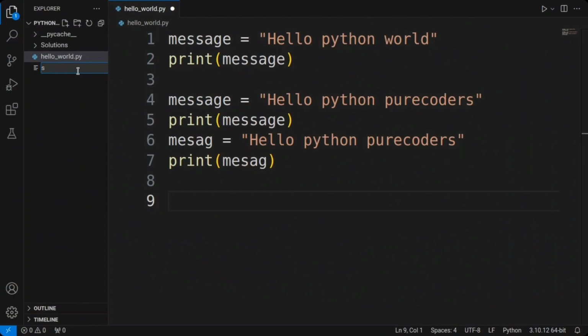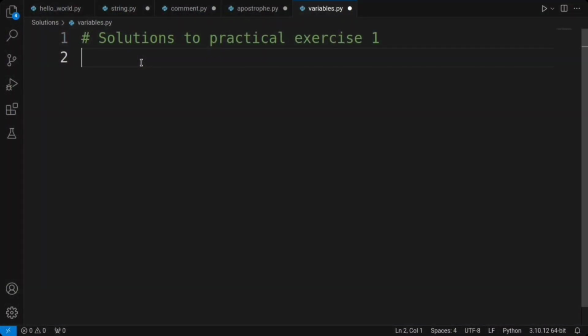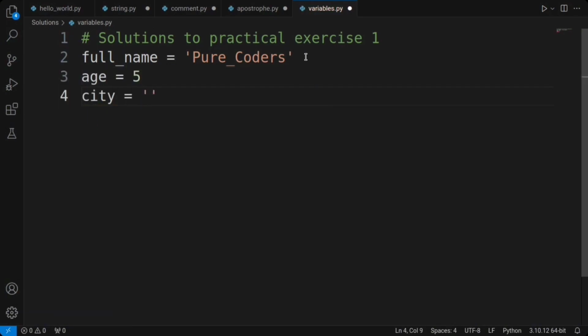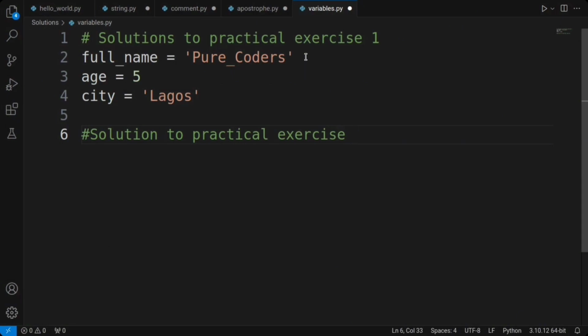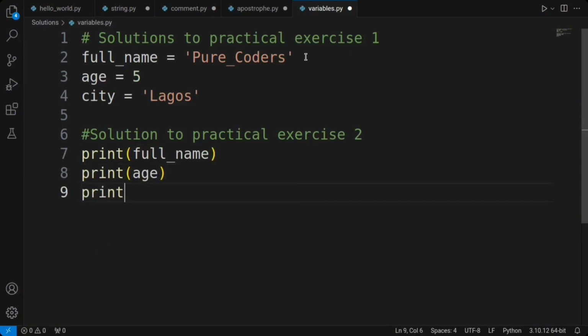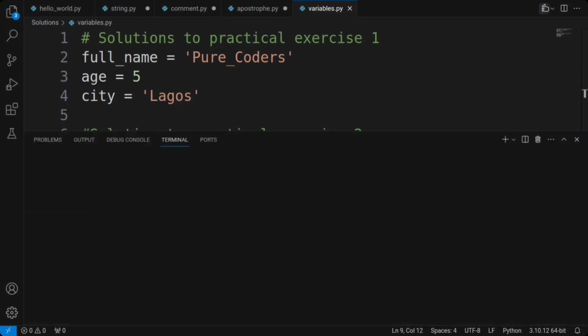I'm going to create another file here, and I will name it string.py. Before we proceed, let's do the solution for our previous exercise. The question requires us to declare three variables: name, age, and city. We have full name equal Pure Coders, age equal 5, city equal Lagos. That is all for the first exercise. We are to print out these variables for the second exercise. Therefore, print full name, print age, print city, and run.